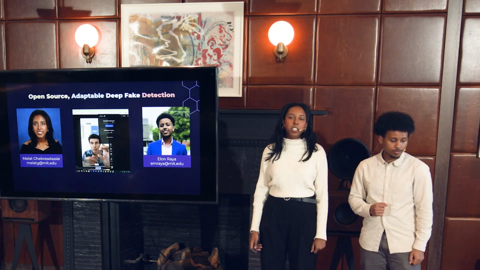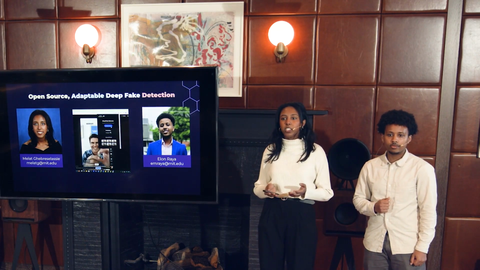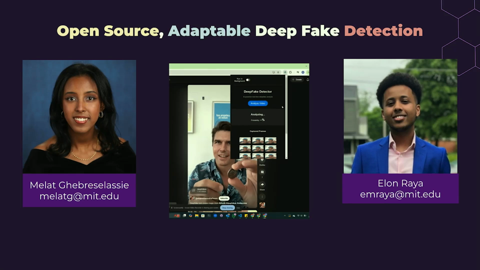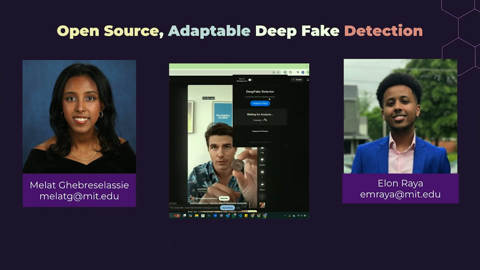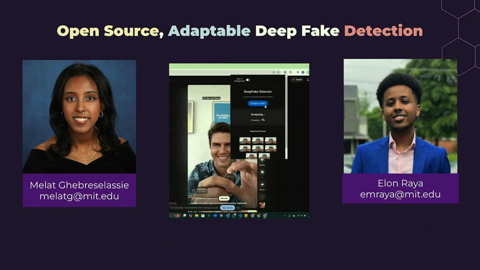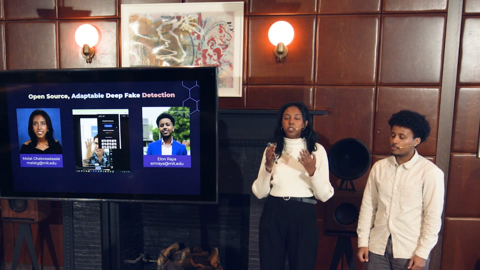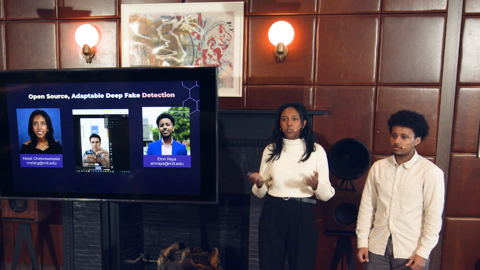Moving forward, we're planning on releasing this fully functioning extension on the web store, but our final vision for this project is really to make it open source, allowing developers all over the world to add diverse functions to both the model and the extension, and asking both developers and users to contribute to the future of deepfake detection. So we're asking you, whether as a user or a developer, to use this, to contribute to this, and make deepfake detection easier.